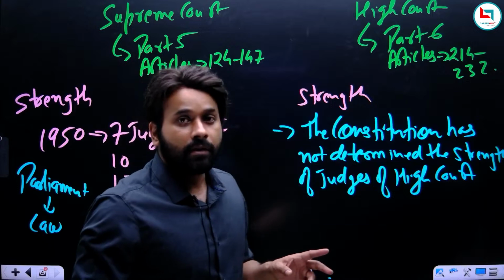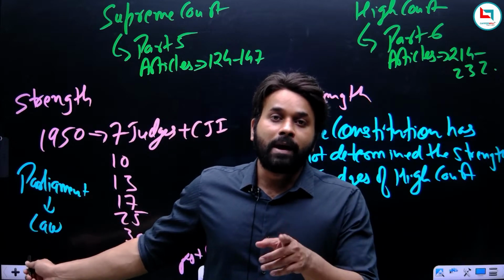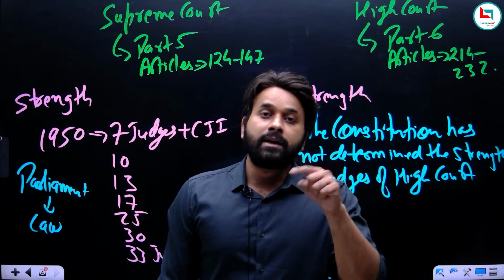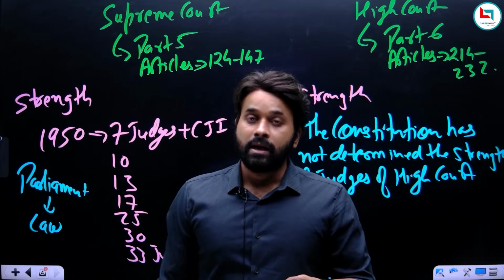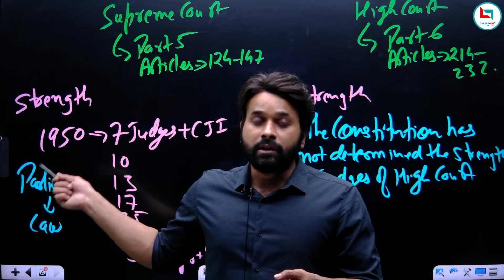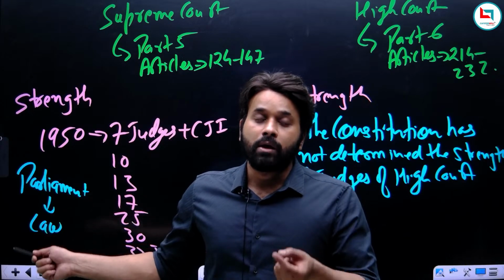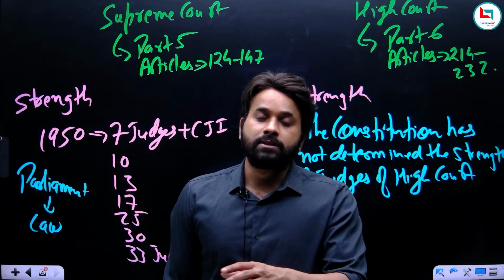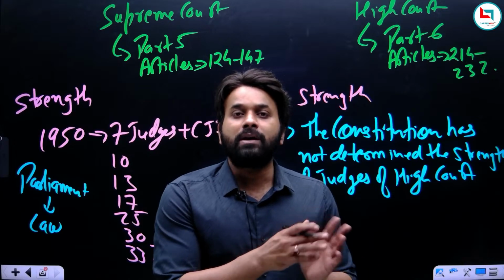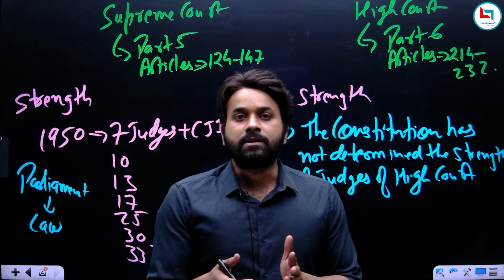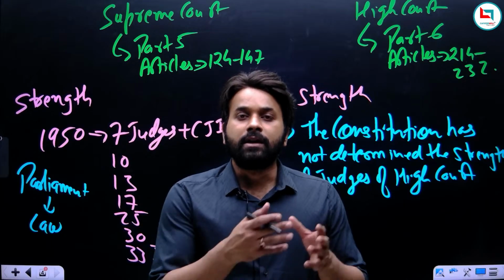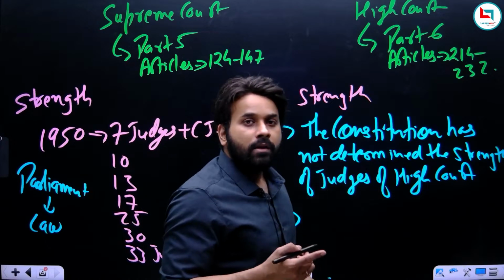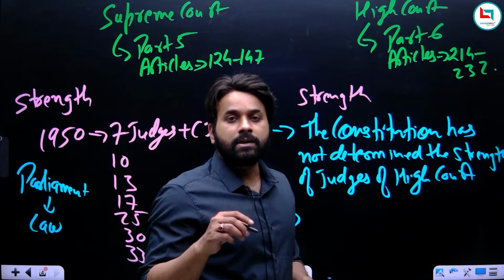Now the second thing: in case of Supreme Court, the Parliament has the authority to increase the number of judges, but in case of High Court, the President has the authority. And one more thing: the Parliament will increase the strength of judges of Supreme Court by a law, I mean, by passing a law. But in case of High Court, we do not have to pass a law, because the power is with the President. So the President, by order, can increase the number of judges of High Court. Who is going to determine how many judges should be there? It is the President by order.